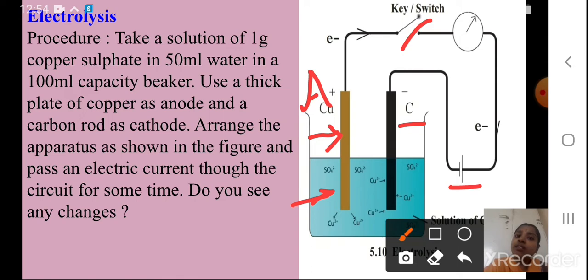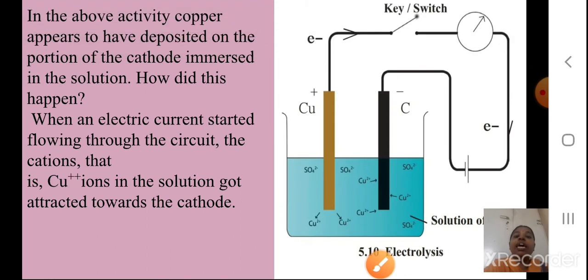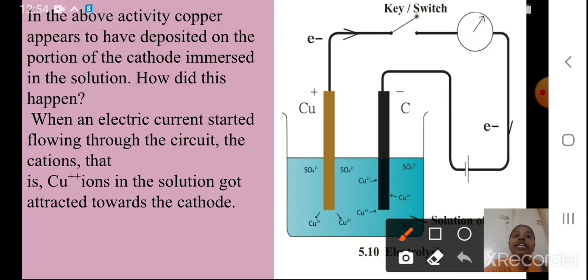What do you see? What are the changes? We will see, students. Now, in the above activity, copper appears to have deposited. We see copper getting deposited on the portion of the cathode immersed in the solution. Why and how does this happen? When an electric current started flowing through the circuit, the cations, that is Cu2+ ions in the solution, got attracted towards the cathode. You can see the arrows of Cu2+ written, or you can also write Cu++. So they are moving towards the cathode.